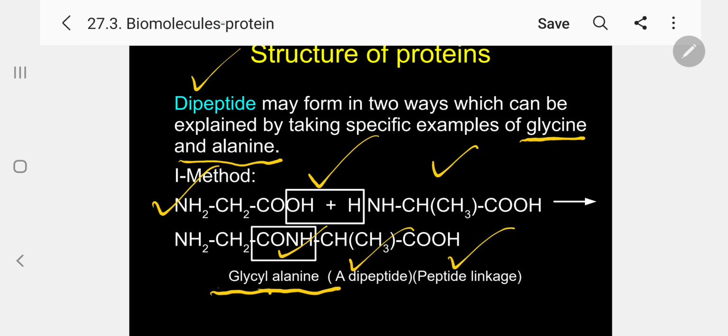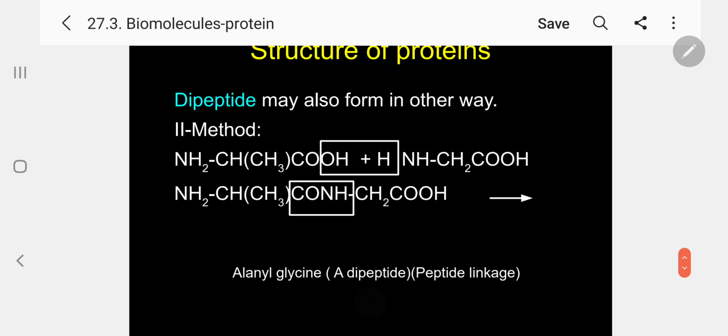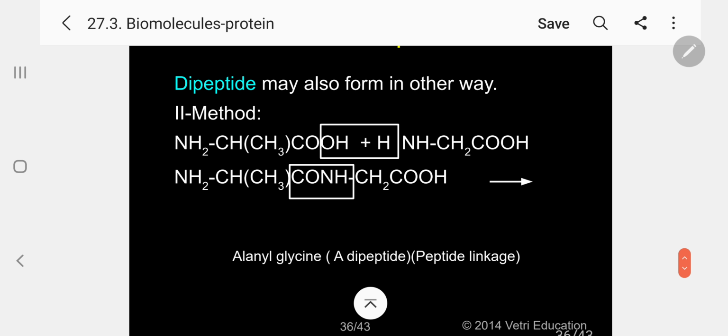It is called a dipeptide. Suppose the other way: instead of glycine, alanine on the left-hand side and glycine on the right-hand side. Now this type of dipeptide is formed. This is called alanyl glycine. Whatever amino acid has the free COOH will come on the right-hand side. Alanyl glycine also contains one peptide linkage. Here I want to give one simple, important piece of information: when you use only 2 amino acids, we get 2 dipeptides.